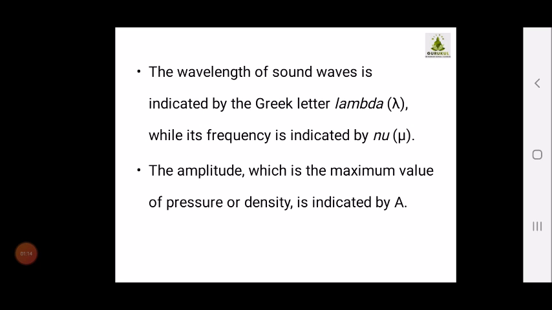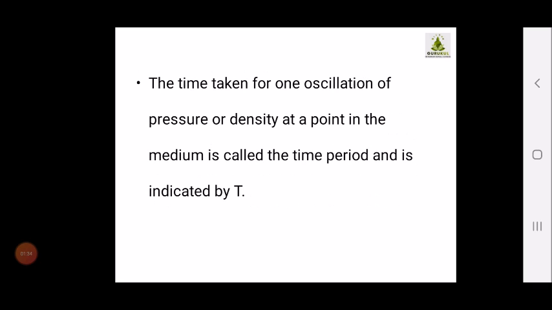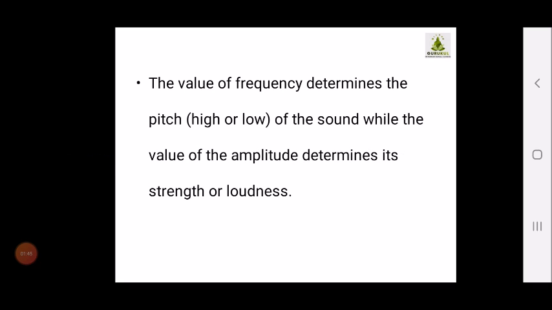The wavelength of sound is indicated by the Greek letter lambda, and its frequency is indicated by nu. The amplitude, which is the maximum value of pressure or density, is indicated by A. The time taken for one oscillation of pressure or density at a point in the medium is called the time period and is indicated by T.